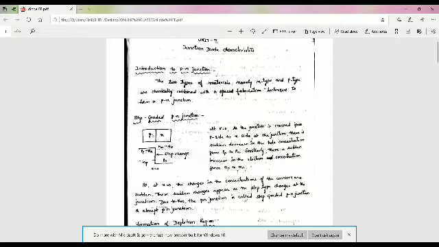This is the P side and this is the N side.